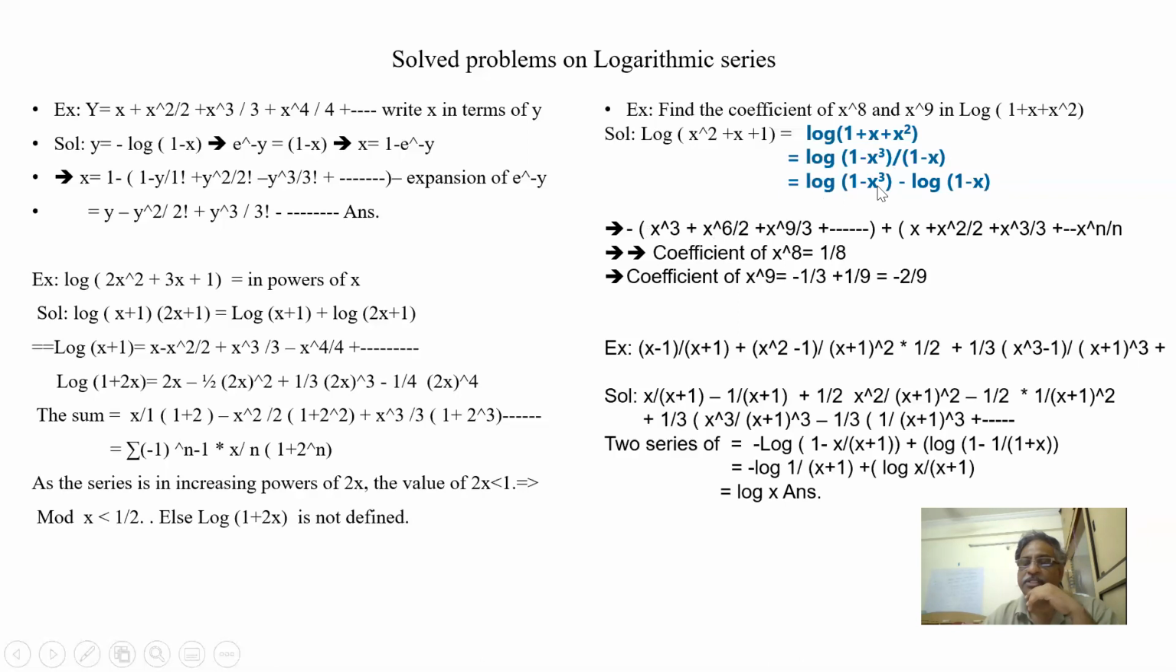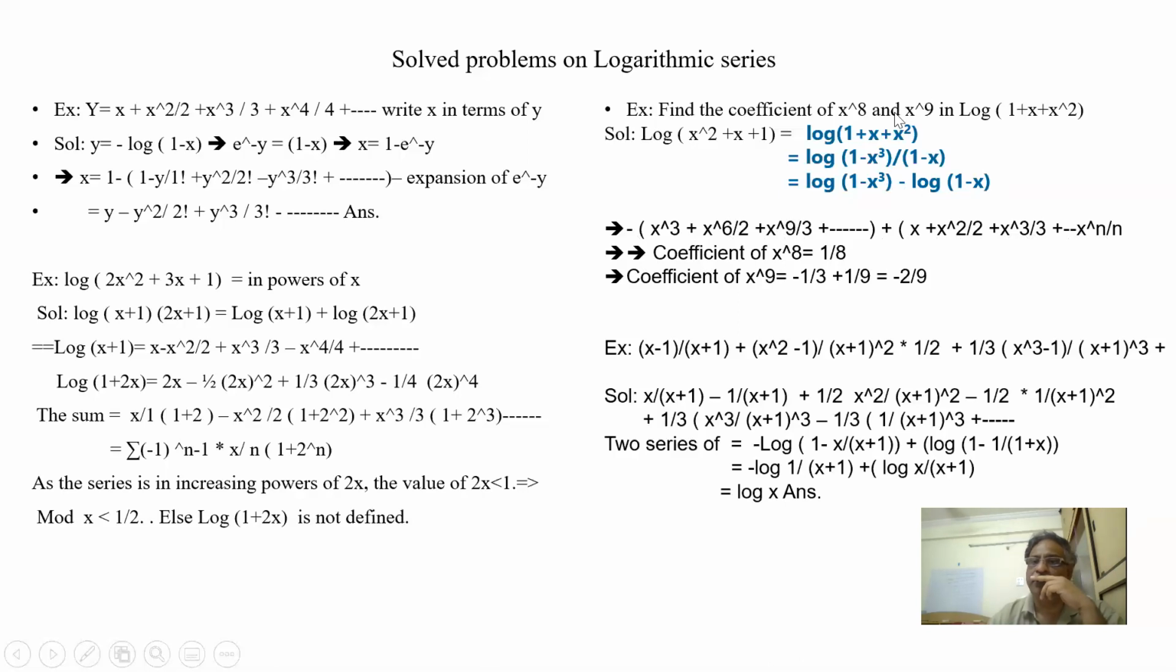So log of 1 minus x is minus of x plus x squared by 2 plus x cubed by 3, like that will come. In place of x is x cubed. Here also minus of log of 1 minus x. That means here it is minus, here it is plus, because 1 minus x is minus of all terms, plus is plus of all terms: x plus x squared by 2 plus x cubed by 3 up to x to the power n by n.